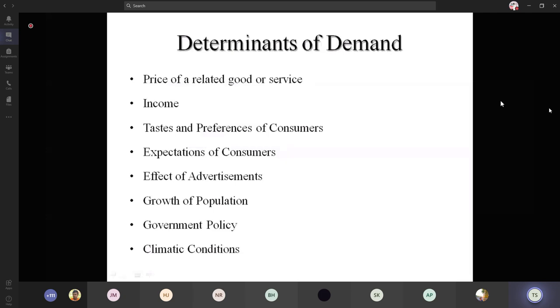When we are having more and more mangoes, the prices of mangoes will decrease, and afterwards when the season ends the price will be more. So the climatic conditions are also one of the reasons which affect the quantity demanded, as well as the seasonal products. So these are some of the factors, and we have so many factors which affect the demand. In an economy, each and every factor affects the quantity demanded. That depends on the consumer.